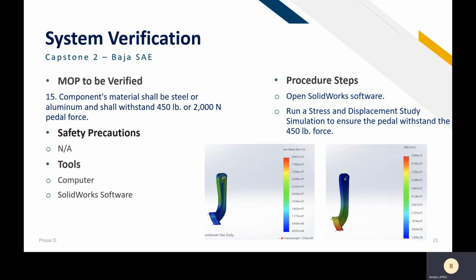The other MOP is that the component material shall be steel or aluminum and shall withstand 450 pounds or 2,000 newtons of pedal force. We have no safety precautions, and the tools will be the computer and SolidWorks software. The procedure is to open SolidWorks software and run a stress and displacement study simulation to ensure the pedal withstands the 550 pounds force. Here in the picture, we can observe the simulation for the stress test and the displacement study.